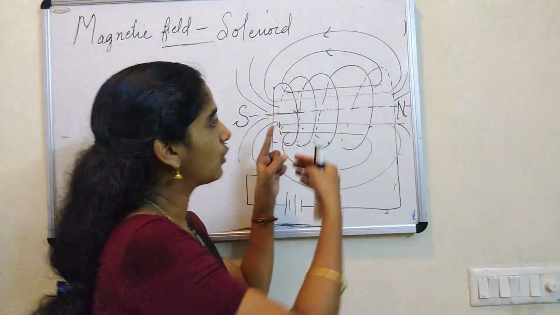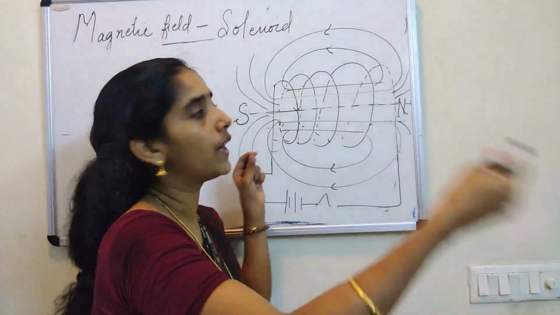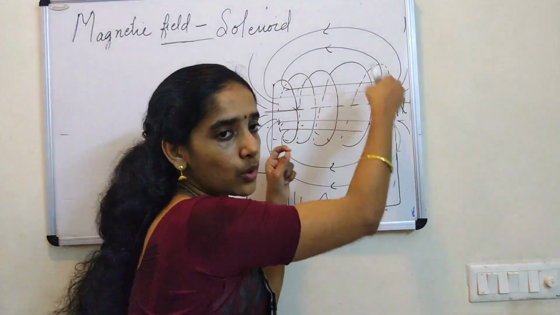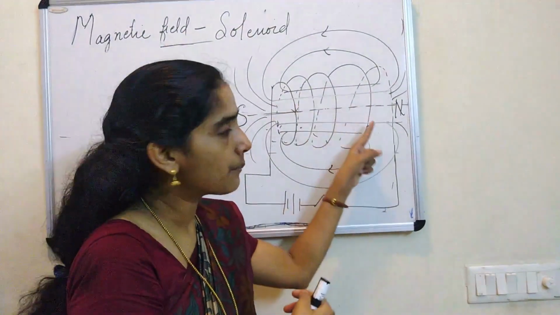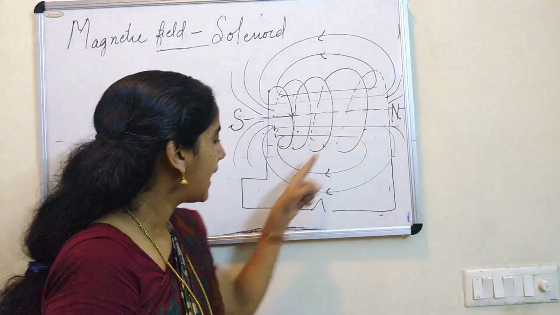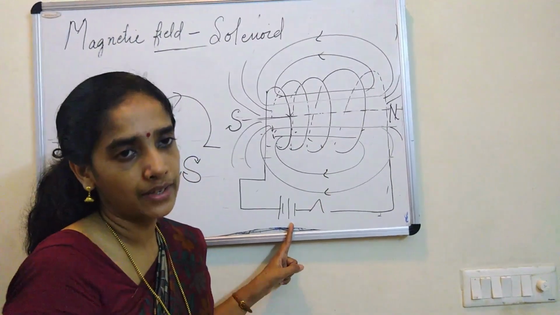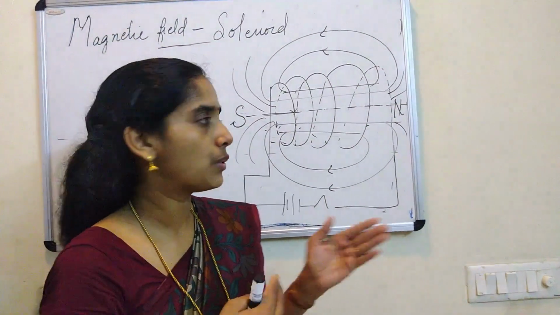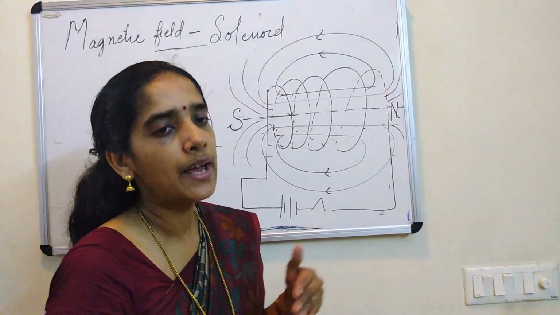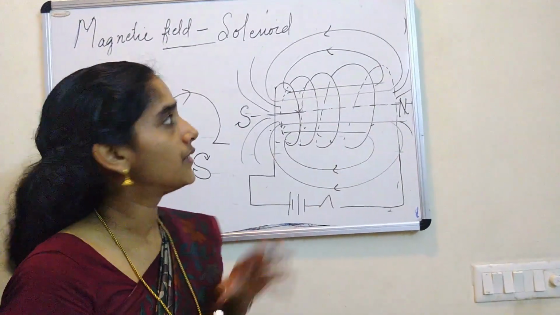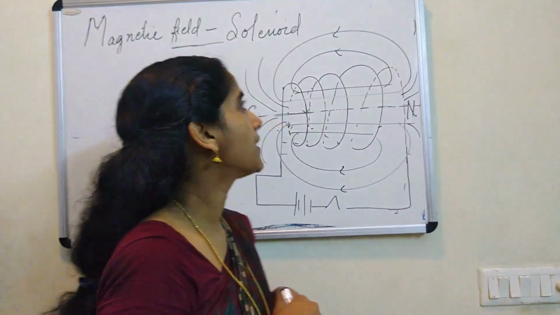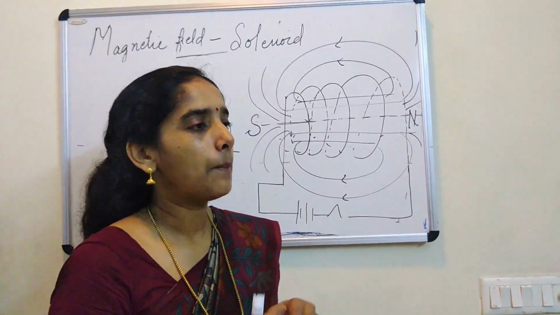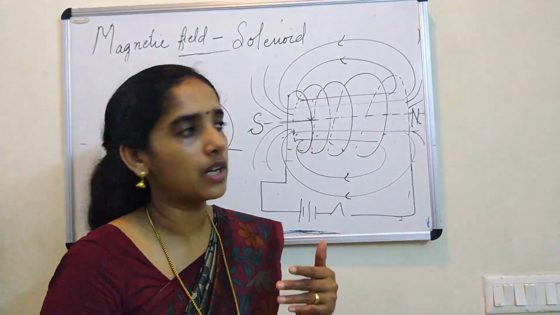You will take a very long wire and you will increase the number of turns. What are these called? These coils are called turns. As you increase the number of turns, the magnetic field increases. As you increase the current, the magnetic field increases. So these are the observations that we made for finding the relation between magnetic field and current. This is all about the solenoid, and it has a lot of applications. Solenoids we use in almost all the appliances wherever the magnetic effect of current comes.